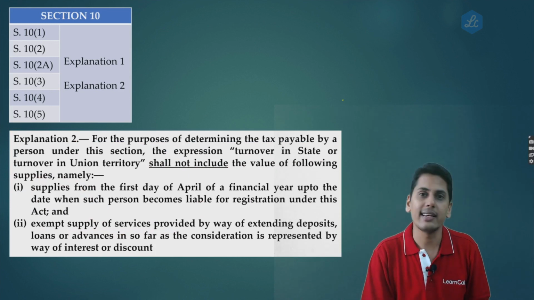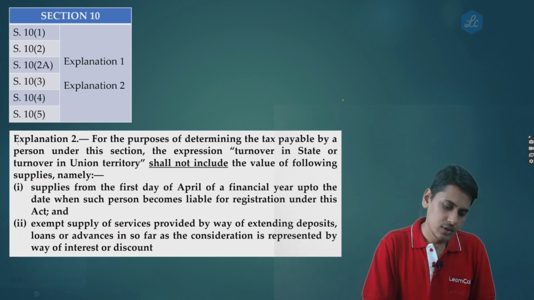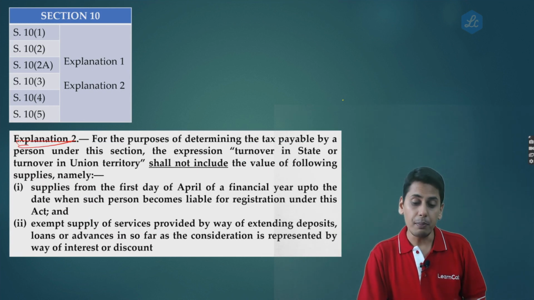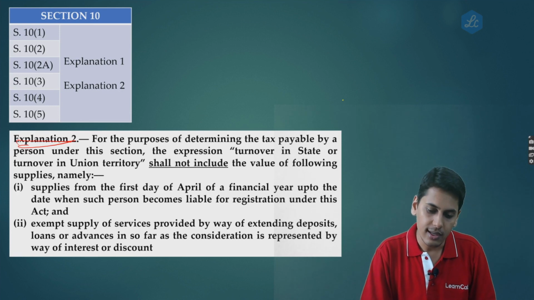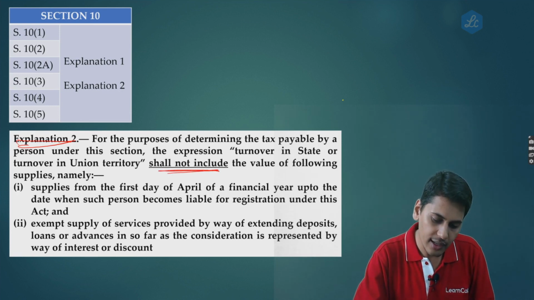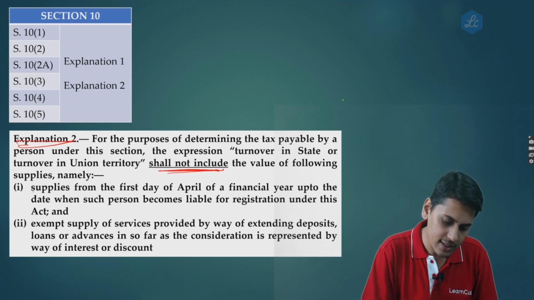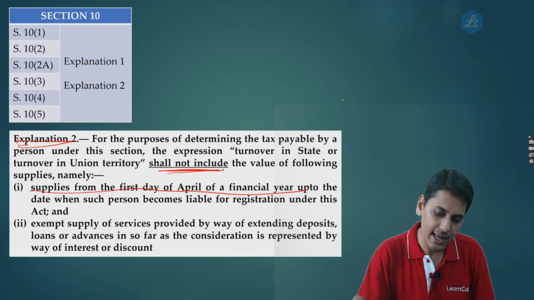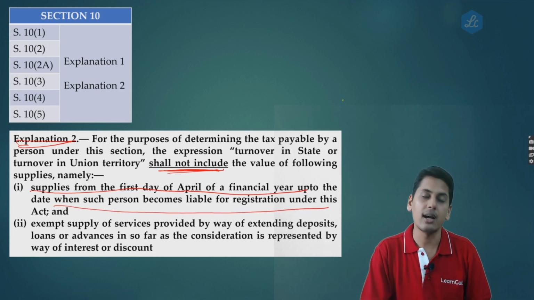Please have a look at explanation 2, the first part which we had ignored at that point of time. Explanation 2 tells us, for the purpose of determining the tax payable by a person under this section, the expression turnover in a state or turnover in union territory shall not include the value of the following supplies, namely supplies from the first day of April of a financial year up to the date when such person becomes liable for registration under this Act.